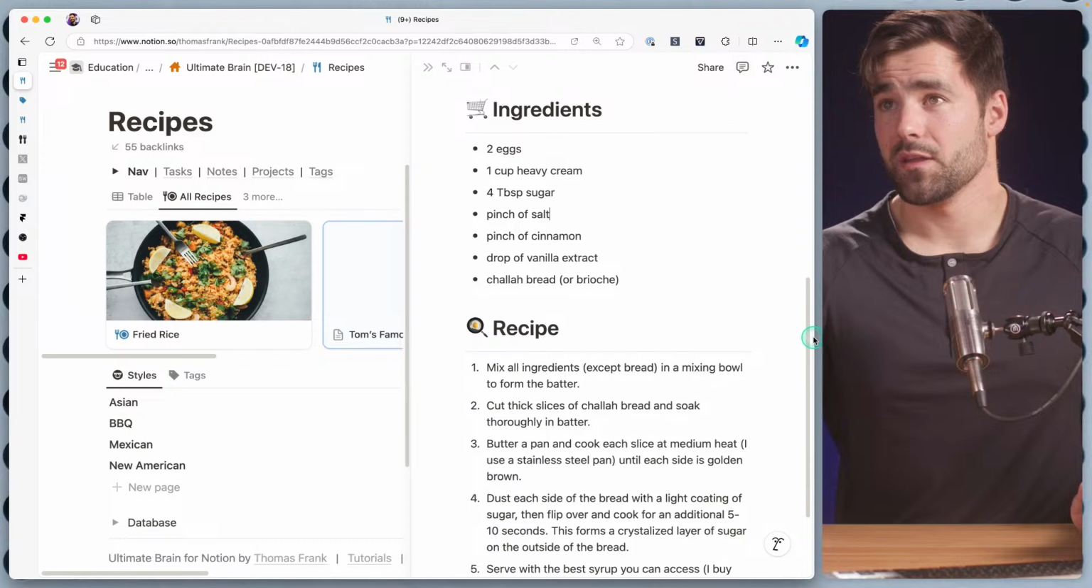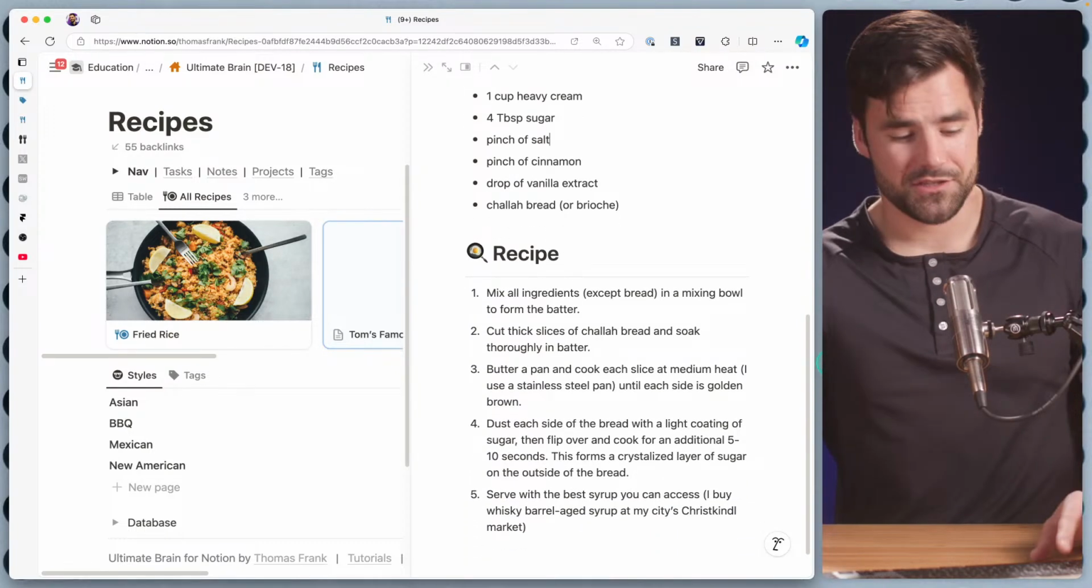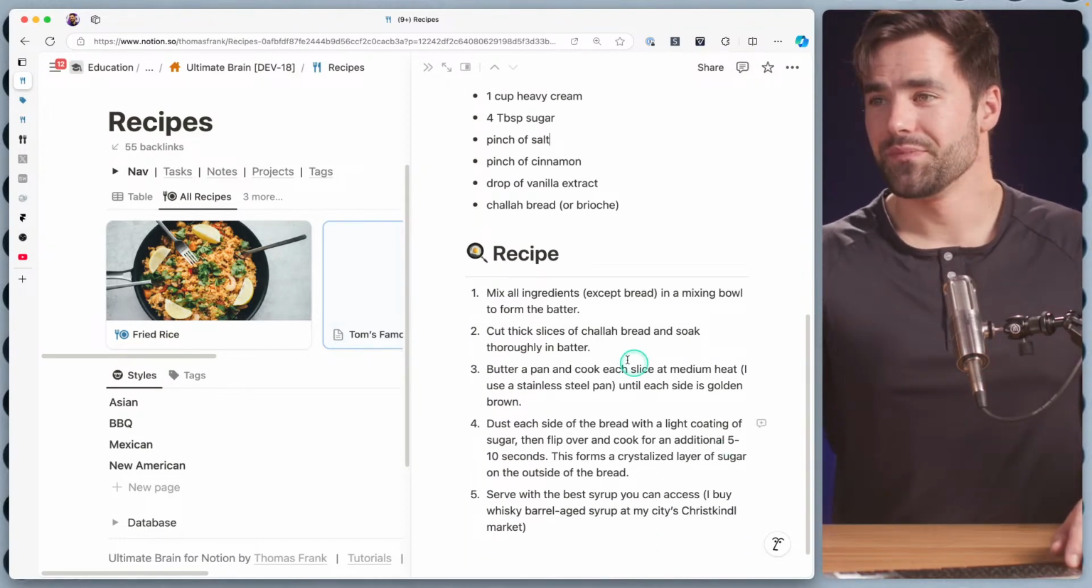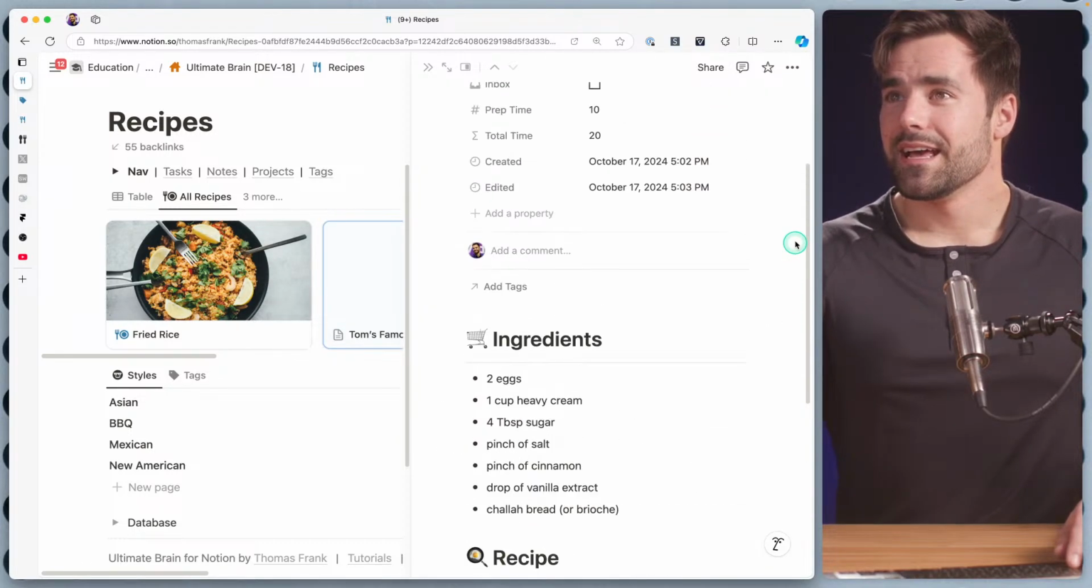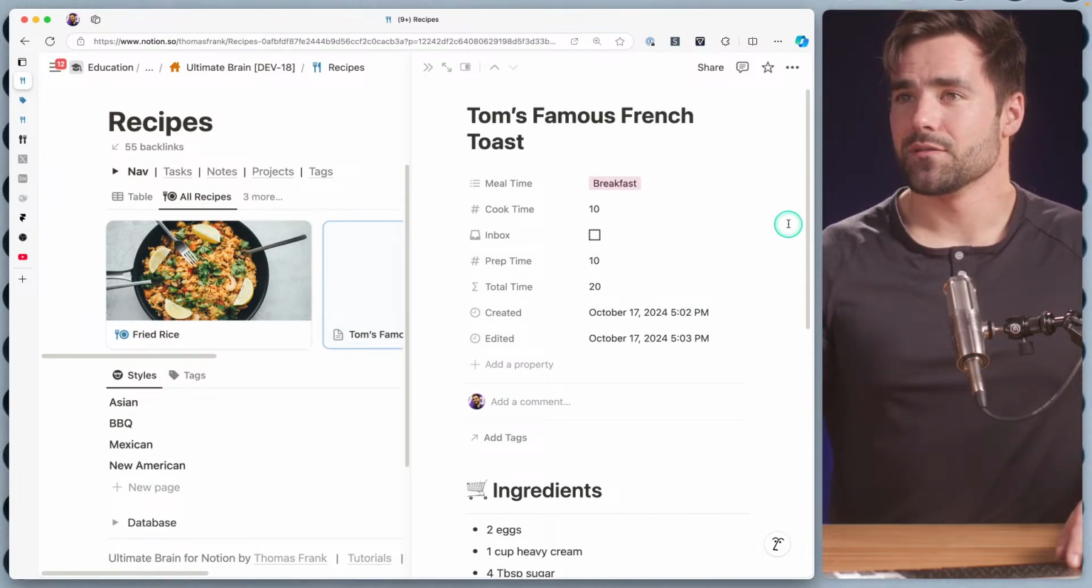This is my recipe, by the way. If anyone wants to try it, you can take a screenshot. It's really, really good. Make sure you get the challah bread. And, okay, so now we have two.